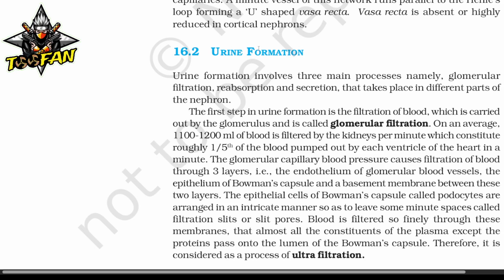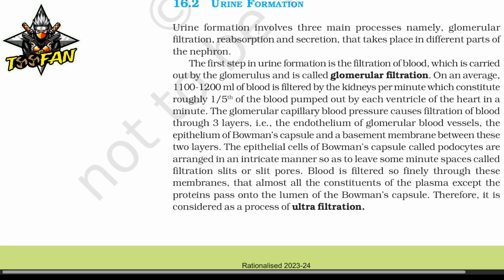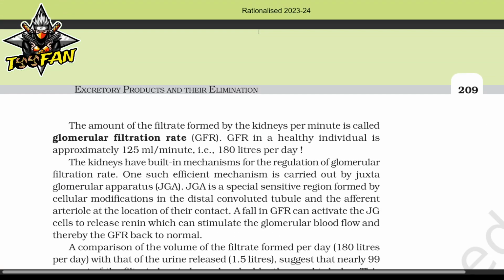The epithelial cells of the Bowman's capsule, called podocytes, are arranged in an intricate manner so as to leave some minute spaces called filtration slits or slit pores. Blood is filtered so finely through these membranes that almost all the constituents of the plasma except the proteins pass on to the lumen of the Bowman's capsule. Therefore, it is considered a process of ultrafiltration.